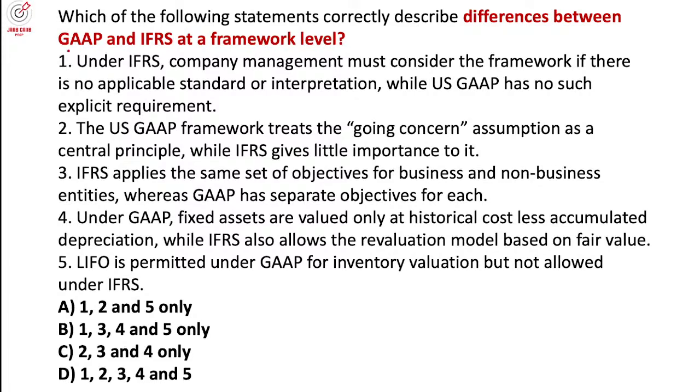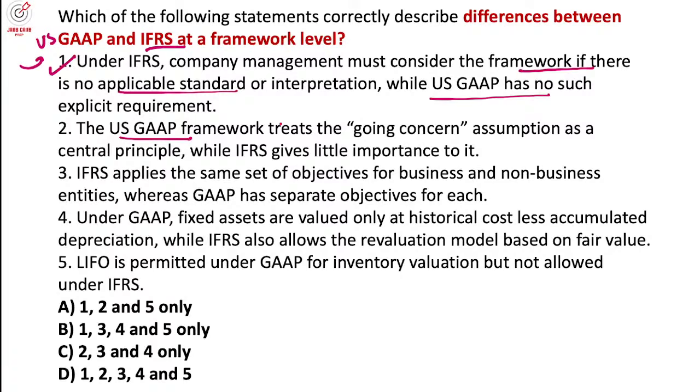So IFRS GAAP, which is also known as US GAAP, IFRS, International Financial Reporting Standard. So mostly when it comes to GAAP, they are applicable in US, and IFRS are the international standards. And even those Indian accounting standard also, they are aligned with the IFRS with Indian masala, right? So first statement under the IFRS, company management must consider the framework if there is no applicable standard or interpretations, while the GAAP has no such explicit requirements.